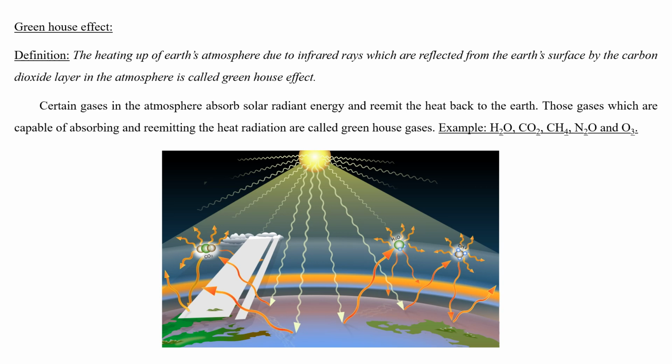So in this region, the radiation comes out, and some of the rays are dropped. These are the solar greenhouse gases like water, carbon dioxide, methane, nitrous oxide and ozone.